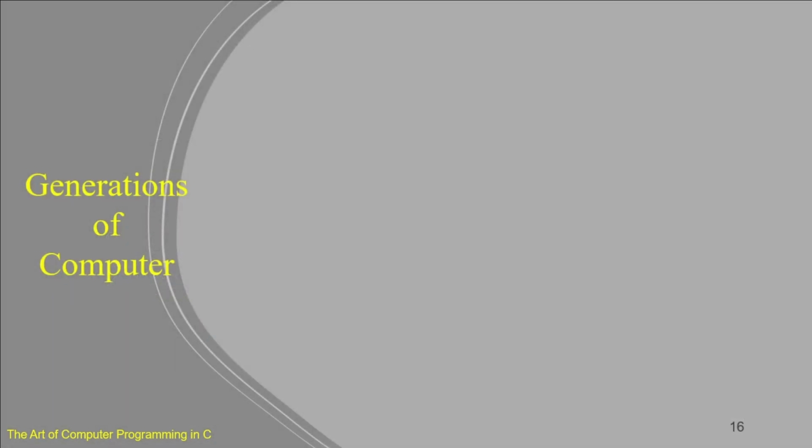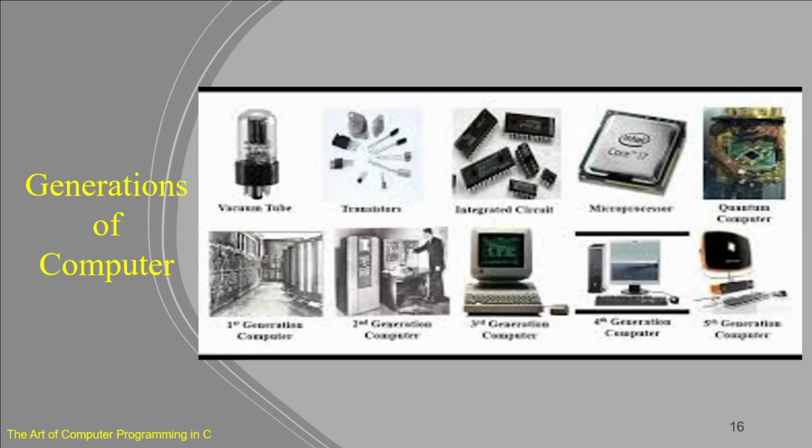If you look at generations of electronic computers, it goes from vacuum tube technology to transistors, to integrated circuits, to very large scale integration, to quantum computing.